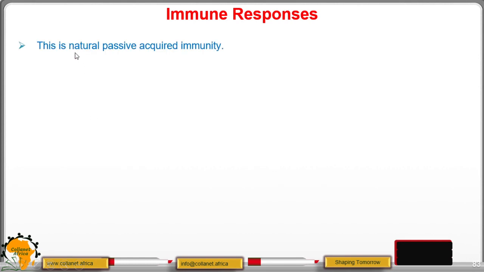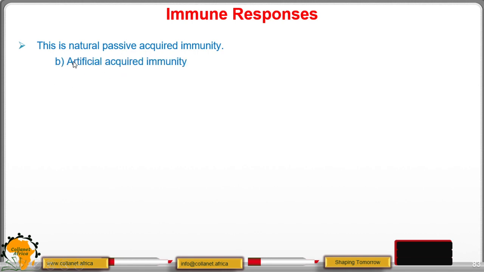This is what we call natural passive acquired immunity. It is natural and it is passed from the mother to the fetus, and the fetus or the baby acquires it from the mother. I believe now you understand what we mean.